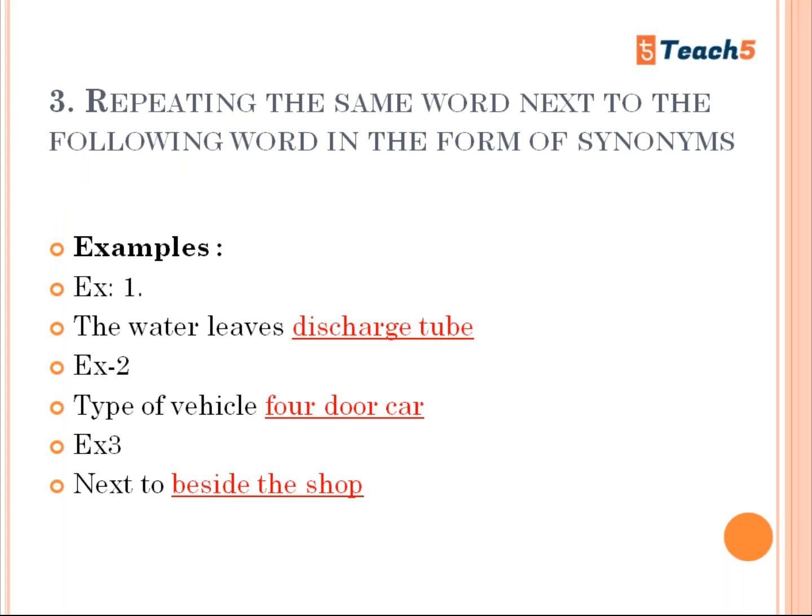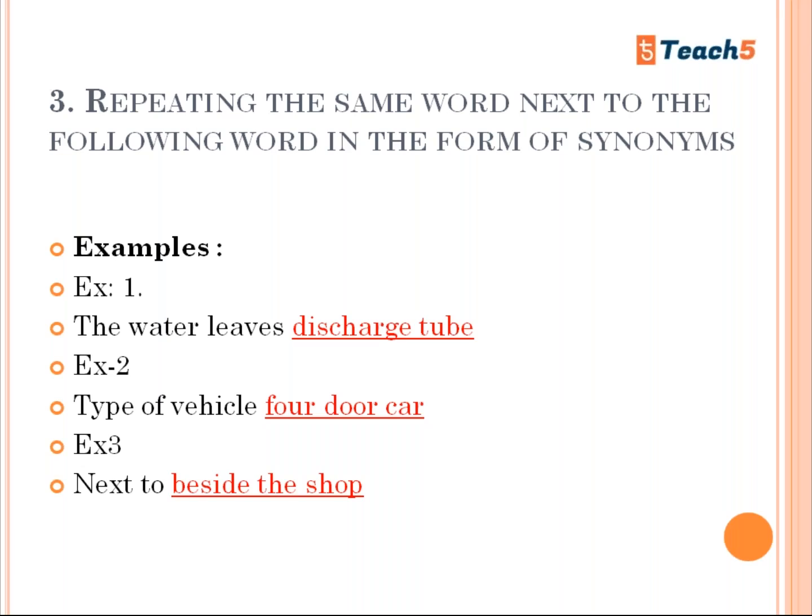Okay, let's proceed with the next mistake. The next mistake is repeating the same word from the sentence, in the form of a synonym, in the blank. You may have a sentence with a word, and you may repeat that same word from the sentence in the blank. For example, if you see 'the water leaves dash', and you write the answer as 'discharge tube', the instruction says two words and you are happy that you have written according to the instruction, but when you look into your exam paper, the answer is wrong.